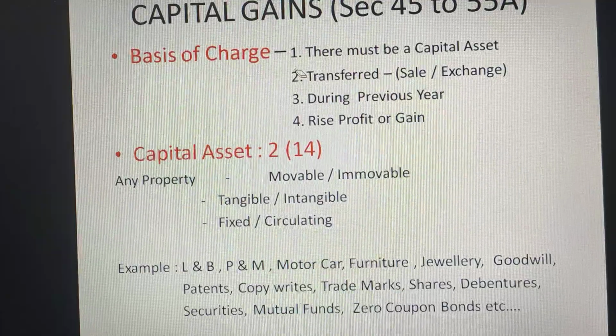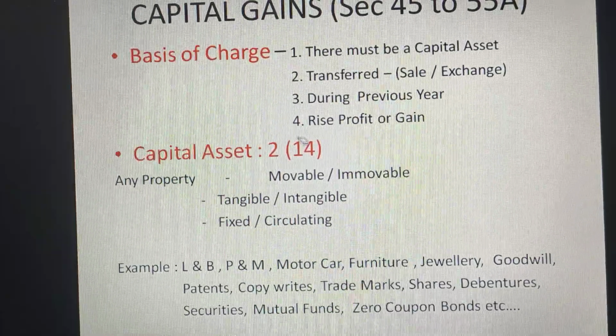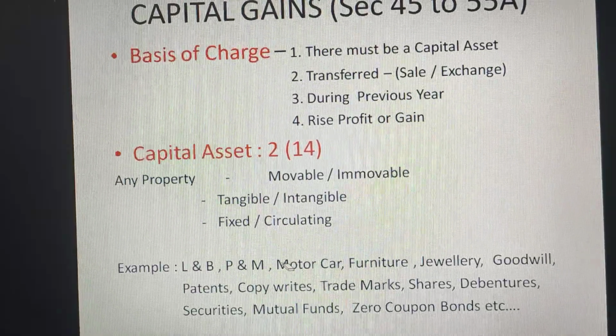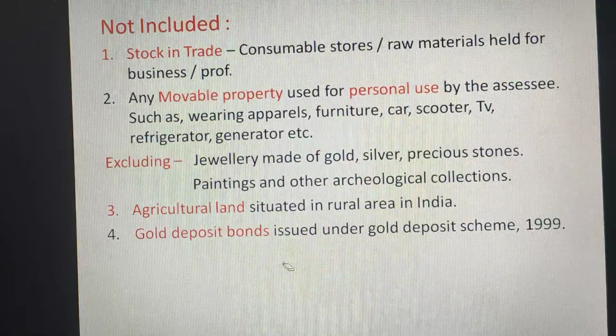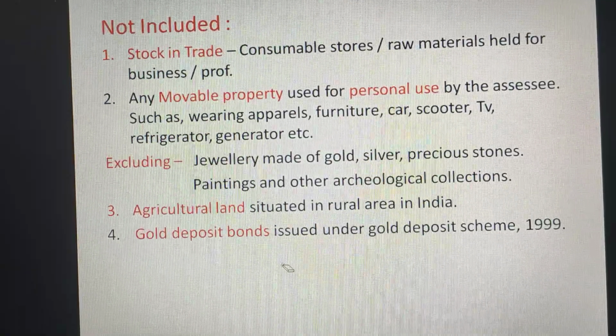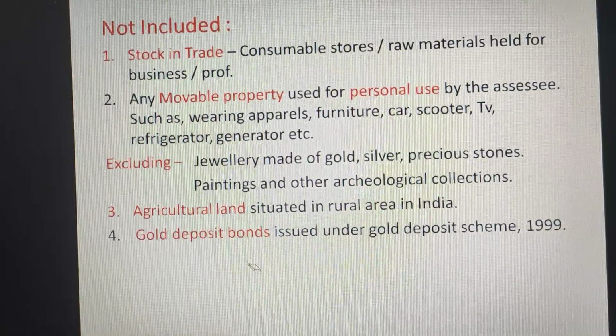It should be a capital asset, it should be transferred in the previous year, and there should be some profit. What is a capital asset? Movable or immovable, tangible or intangible, fixed or circulating. We saw a few examples also. Which are not included? 4 things: stock in trade, movable property used for personal use, agricultural land, and gold deposit bonds.